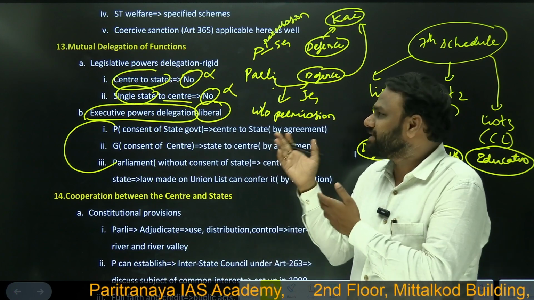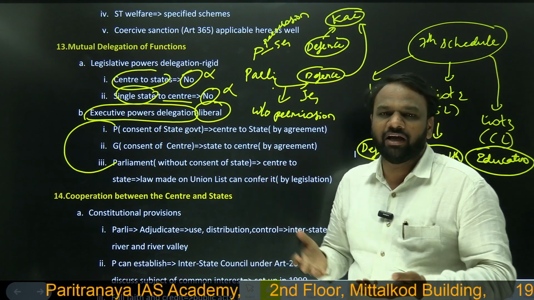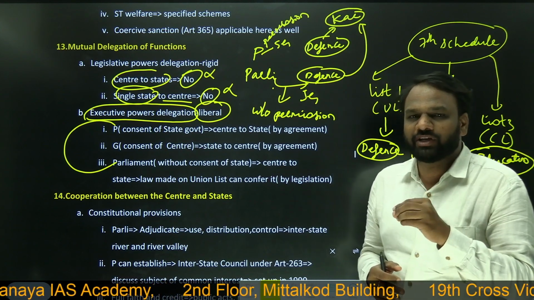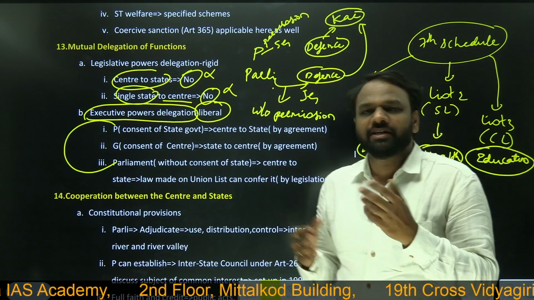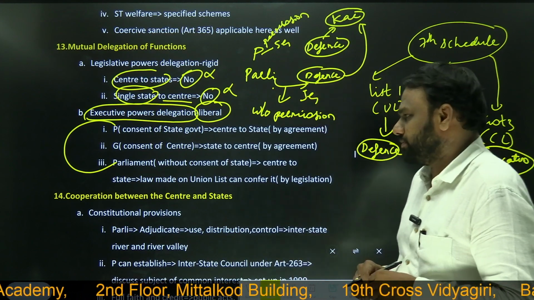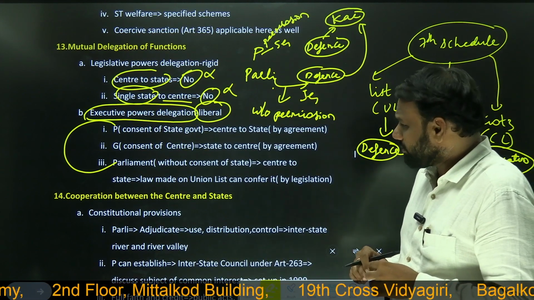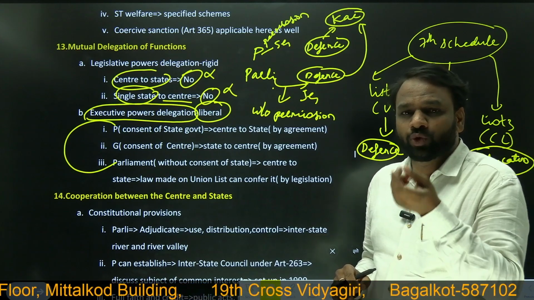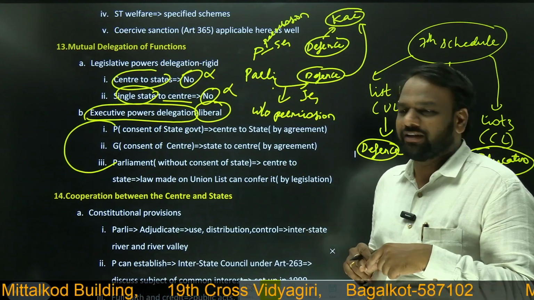So when parliament is delegating, it means parliament will make a law and ask the states to implement. So here in the second case, we do not require the state's permission. So from center to state, it happens in two ways. One is through consent, another one is forcefully.